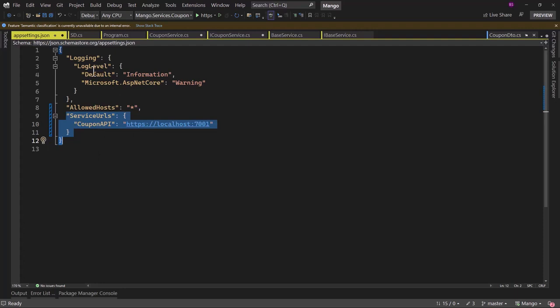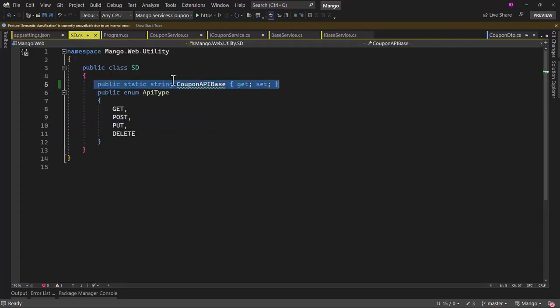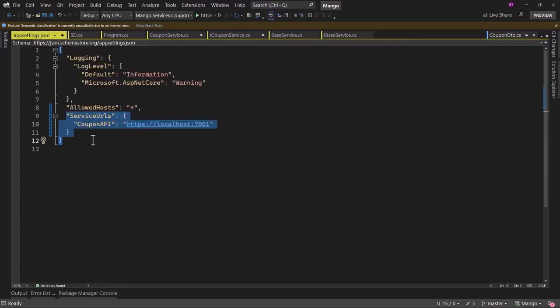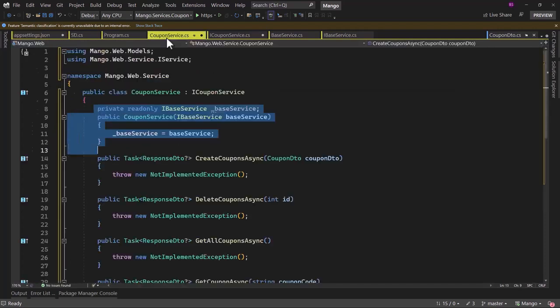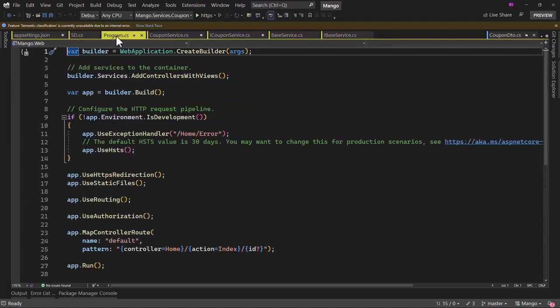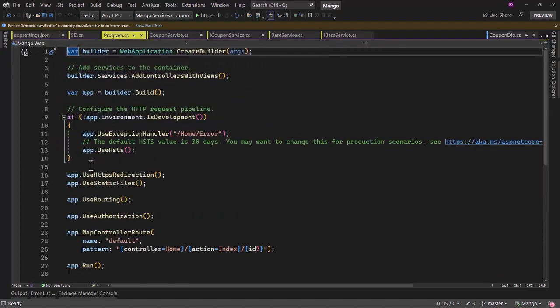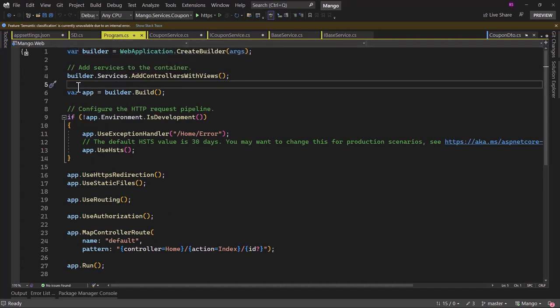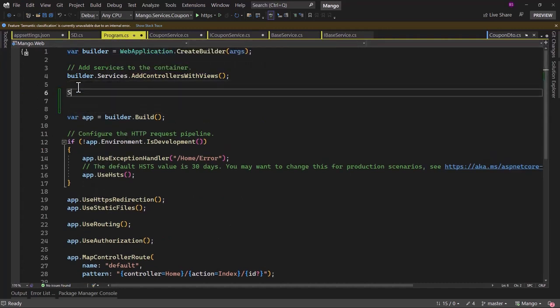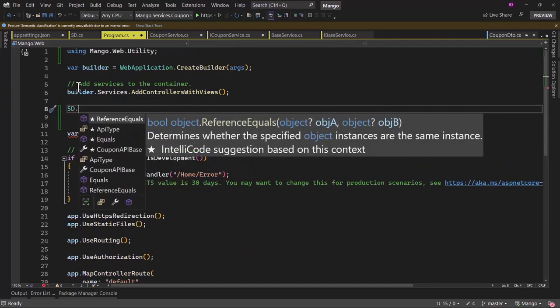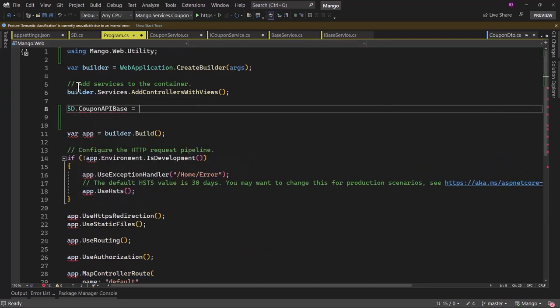Next question is, how will we populate this particular CouponAPIBase with the app settings that we have? We will do that inside Program.cs of the web project. Yellow color is the web project, so that way I can easily differentiate that. Right here we need to populate SD.CouponAPIBase.